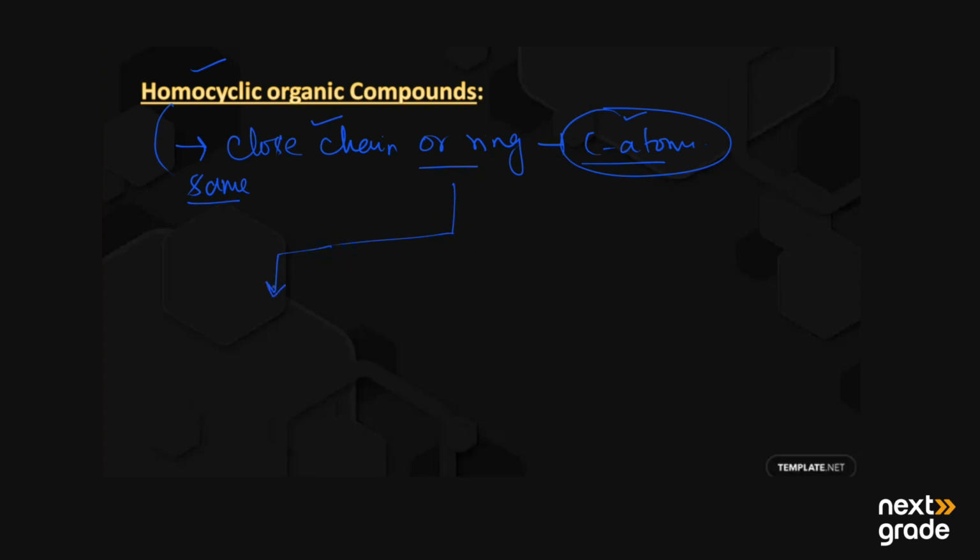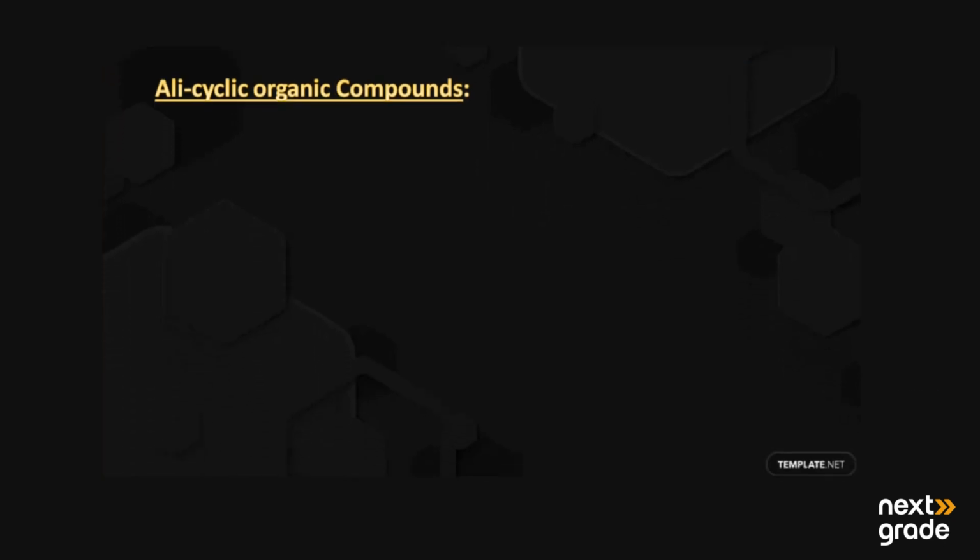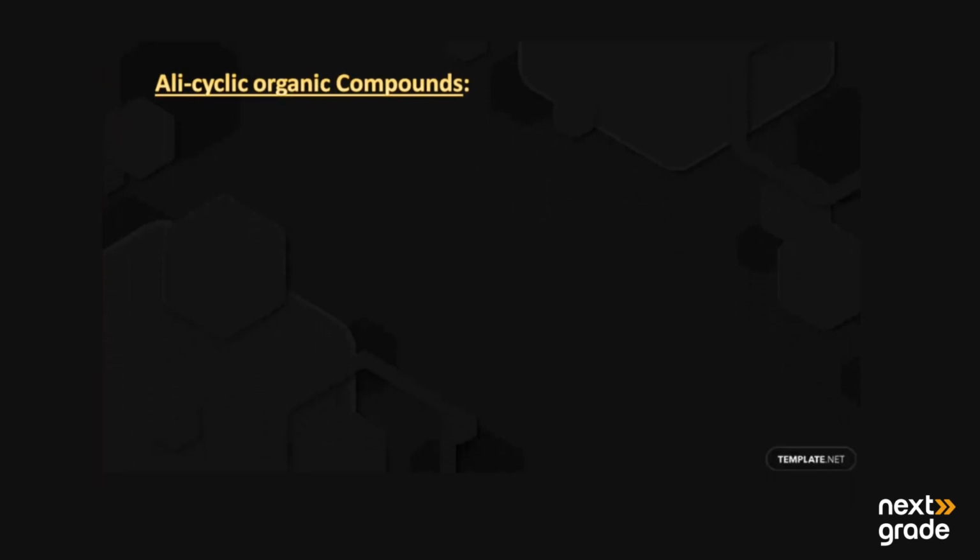The first type is alicyclic, and the second is aromatic organic compounds. For the homocyclic, it has been divided into two types: the first alicyclic, and the second the aromatic organic compounds. So what is meant by alicyclic organic compounds?